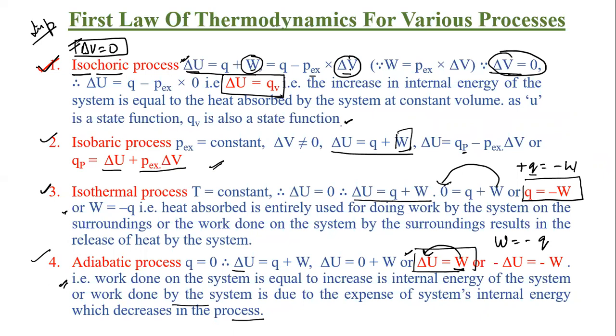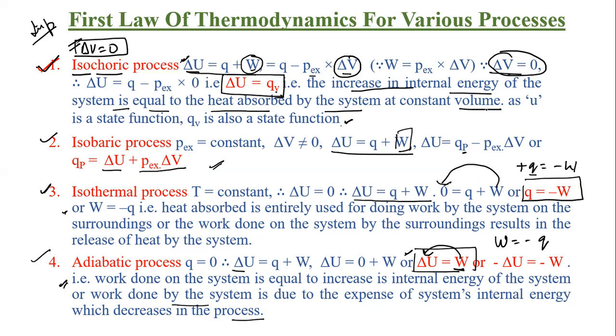That heat, which is at constant volume, is known as QV. V is a denotation that it means this is going on at constant volume. This V is not the volume. This is simply a subscript written to show that this thing is going on at constant volume. That is, the increase in the internal energy of the system is equal to the heat absorbed by the system at constant volume.